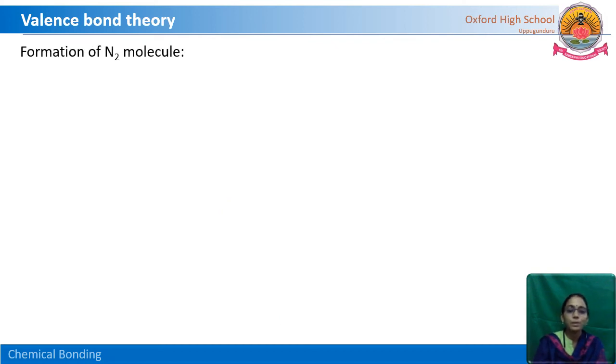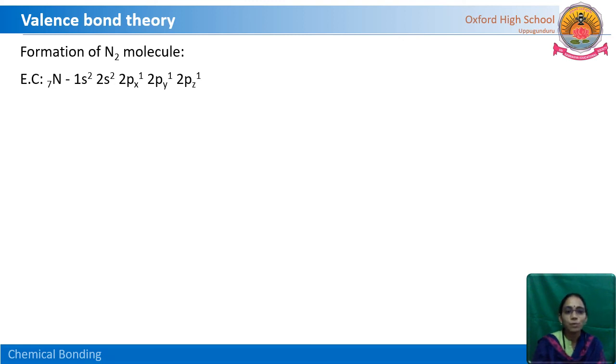Let us see the formation of the nitrogen molecule. Here, how many atoms have to combine and what kind of bond? We have learned in the previous class that between two atoms there can be either a single bond, a double bond or a triple bond. Yes, here in the nitrogen molecule a triple bond is there.